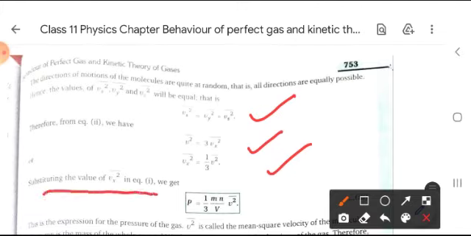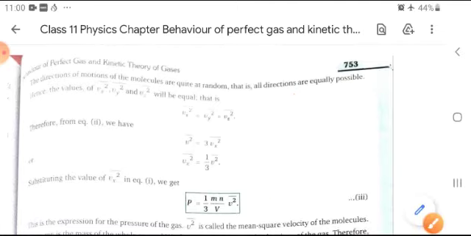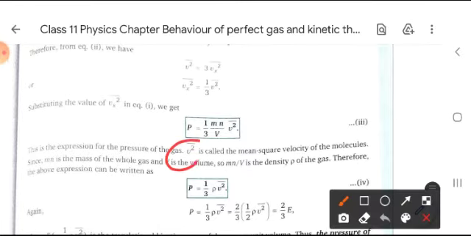Substituting the value of this, we get 1 by 3 mn upon V into v mean square, where this is called the mean square velocity of the molecules.